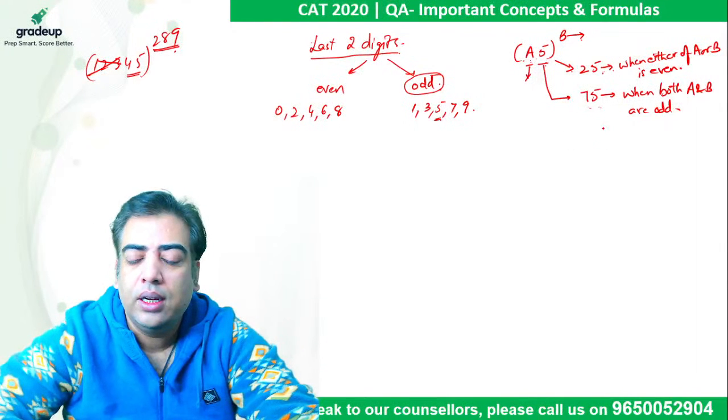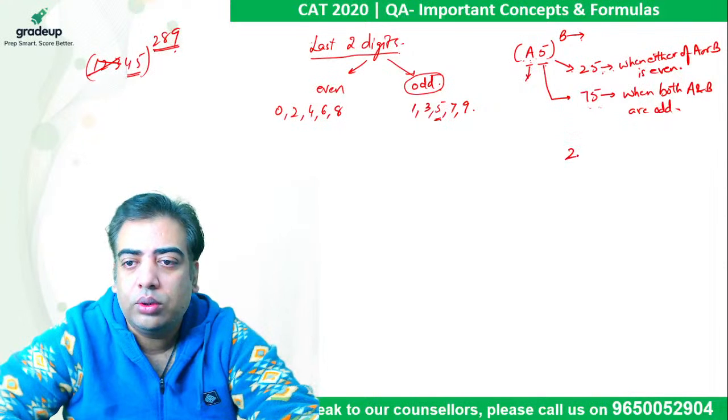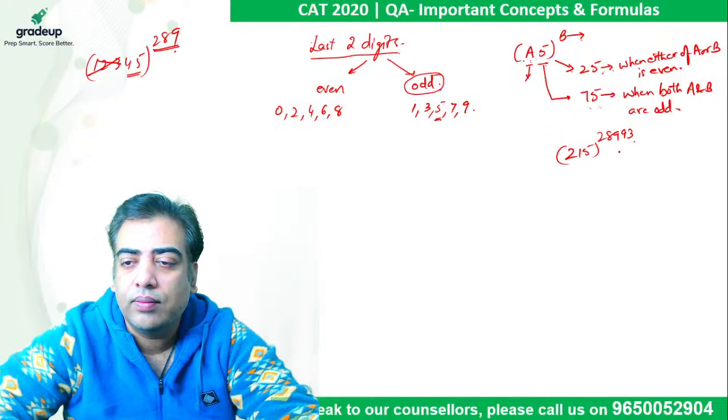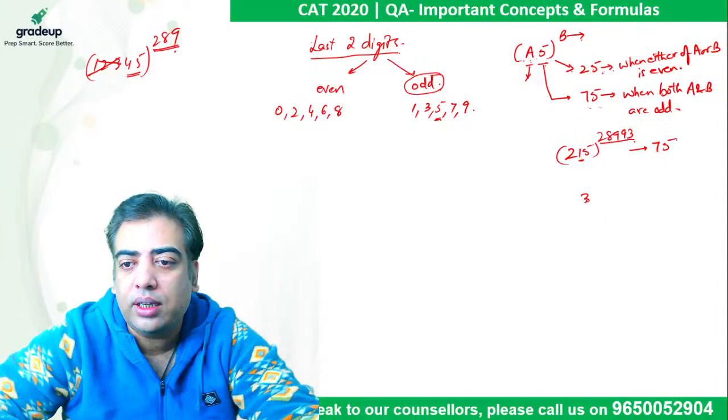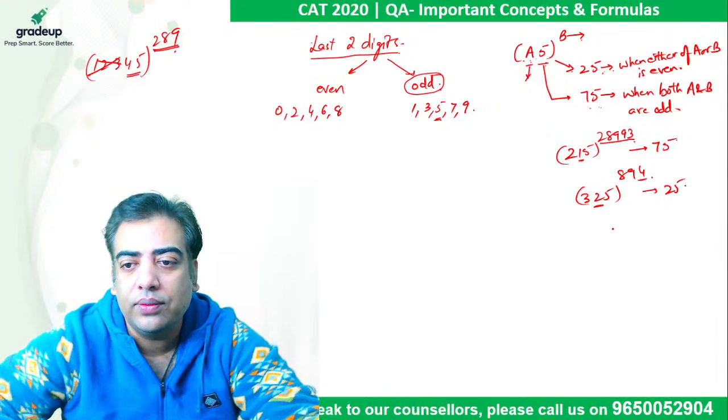You can answer these type of questions very quickly. If I say what are the last two digits of 215 raised to power 28993, this digit is odd and the number in the power is odd, so the last two digits come out to be 75. Had it been 325 raised to power 894, this is even, this is also even, so the last two digits come out to be 25.